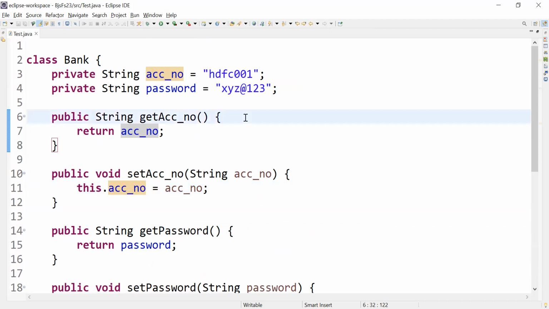Shall we proceed to the next concept then? Take down the heading as inheritance concept. Okay, this is the second pillar of OOPS concept.